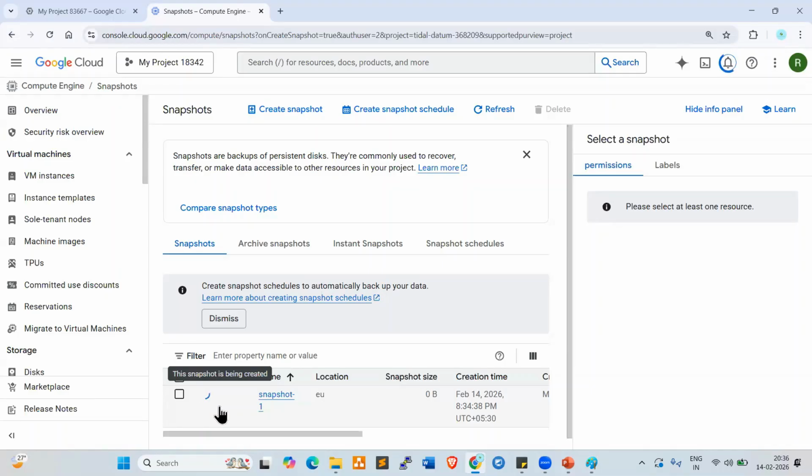Compared with AWS, performance wise, GCP is a little bit slow.